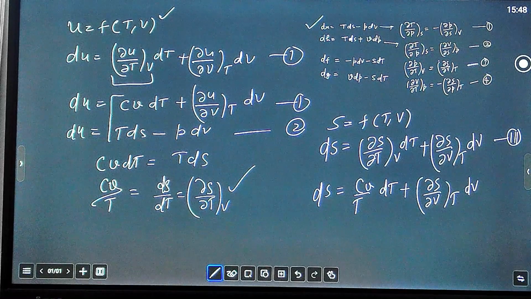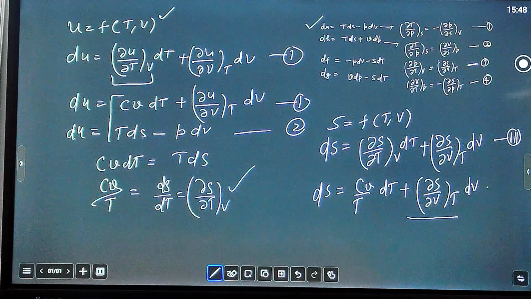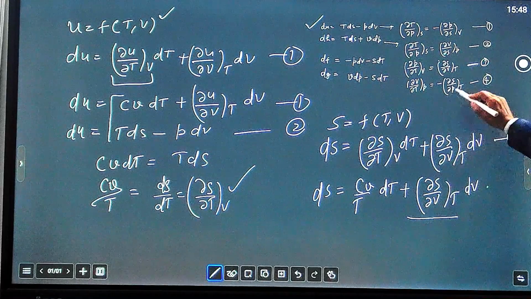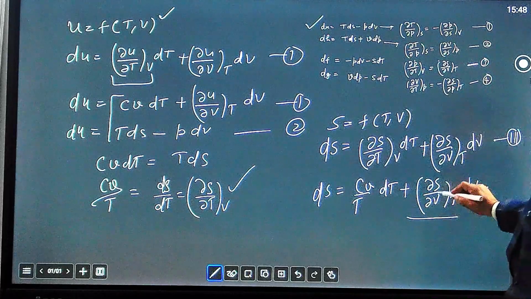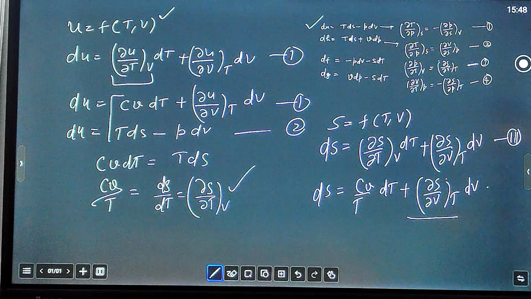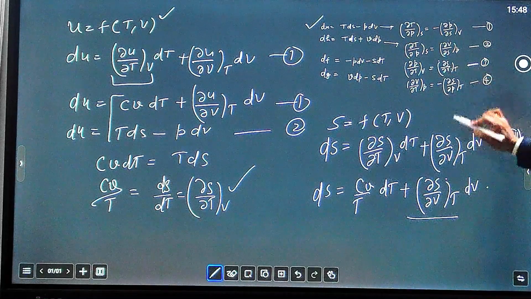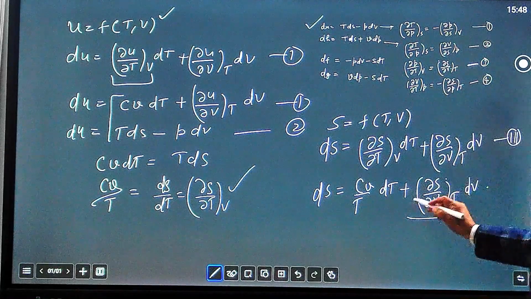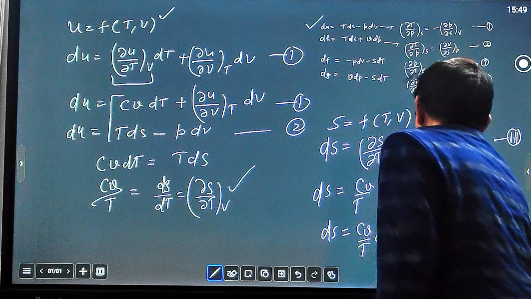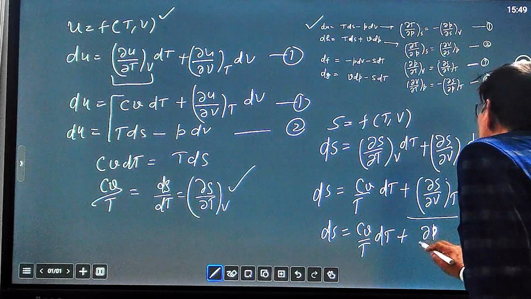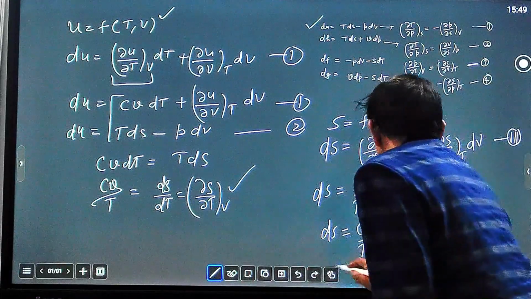Now we have to replace this quantity. Looking at the 4 Maxwell relations, del S over del V at constant T equal to del P over del T at constant V. So replacing this value by using Maxwell's third relation for the Helmholtz function, dS equal to Cv by T dT plus del P over del T at constant V dV.